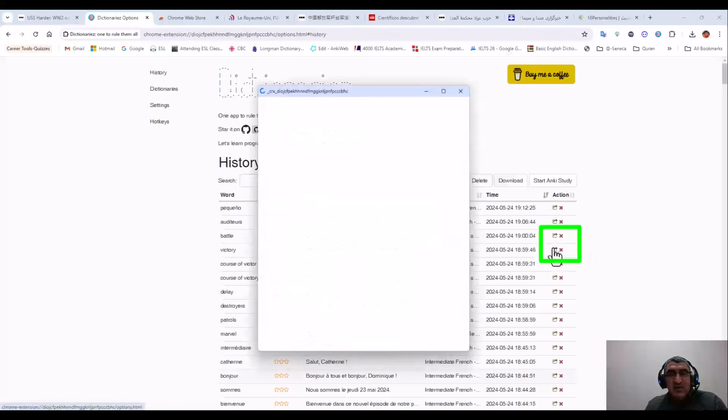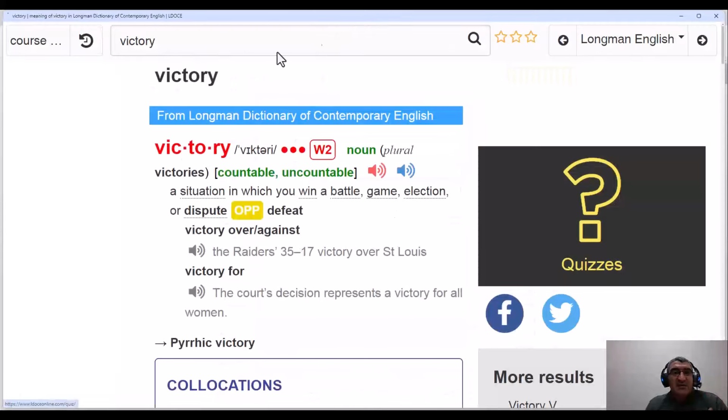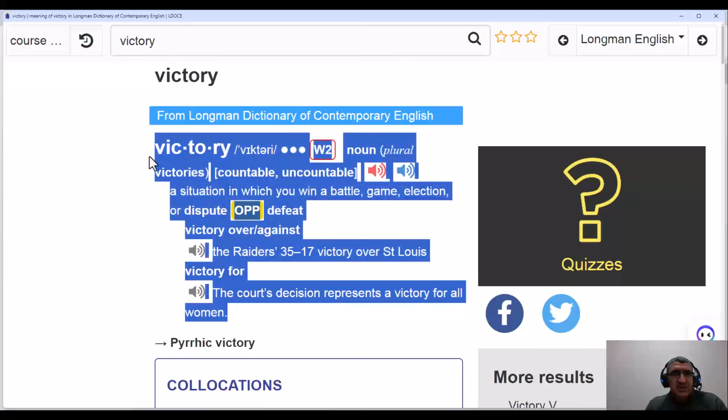When I click, it automatically logs in on my Anki website, and also you see it opens the dictionary, the last dictionary, maybe a Longman dictionary that I have opened, and even I can go to other dictionaries and copy paste. For example, I want to have, sorry, one moment, this dictionary, the meaning, the pronunciation, the sentences from this dictionary, I can minimize here.